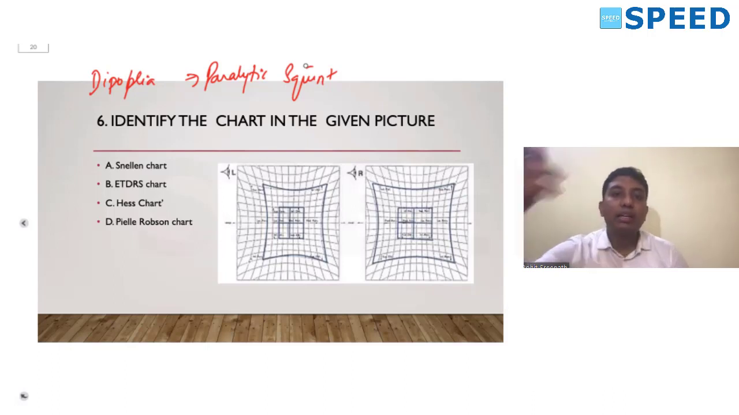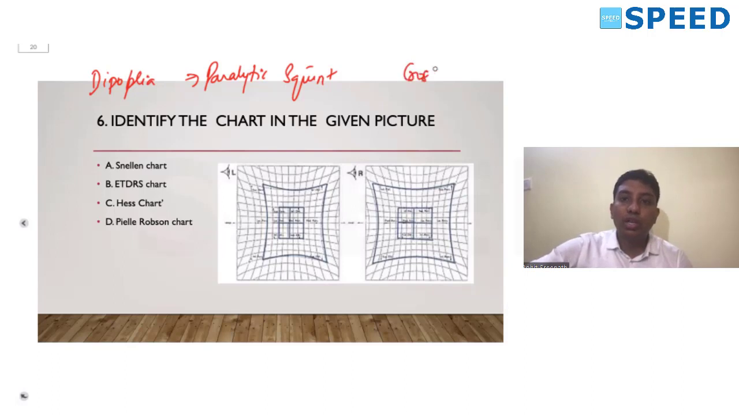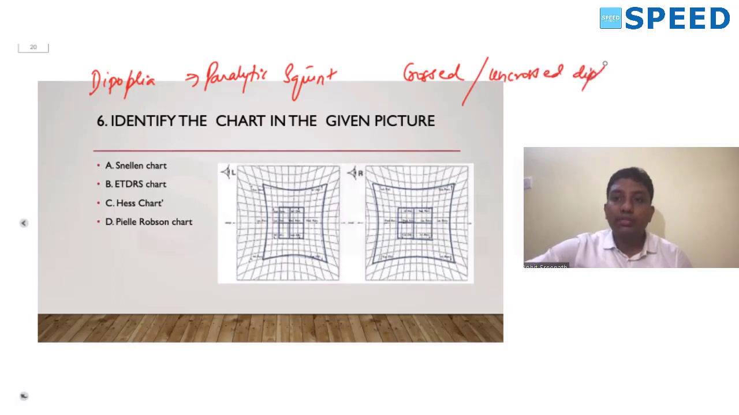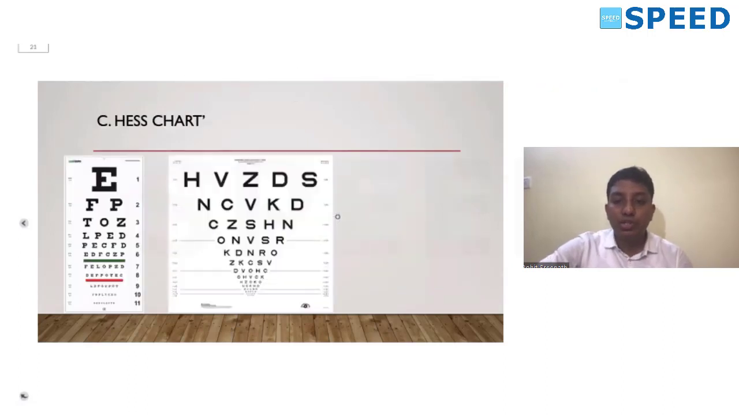With the normal diplopia charting itself, we can come to know if it is a crossed or an uncrossed diplopia. Next, in order to confirm the involvement of the muscle and the nerve, we can do the Hess charting. The Hess charting or the Lees charting is done for confirming the involvement of the cranial nerve and the muscle. So this is your Hess charting.